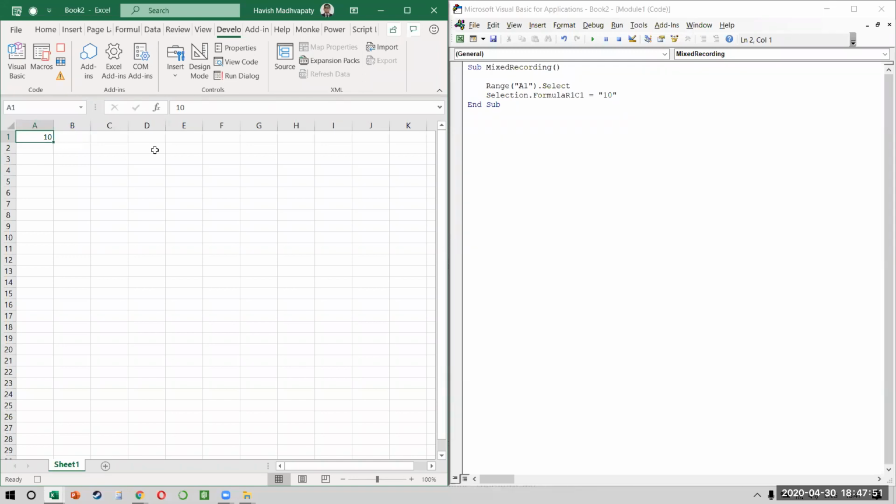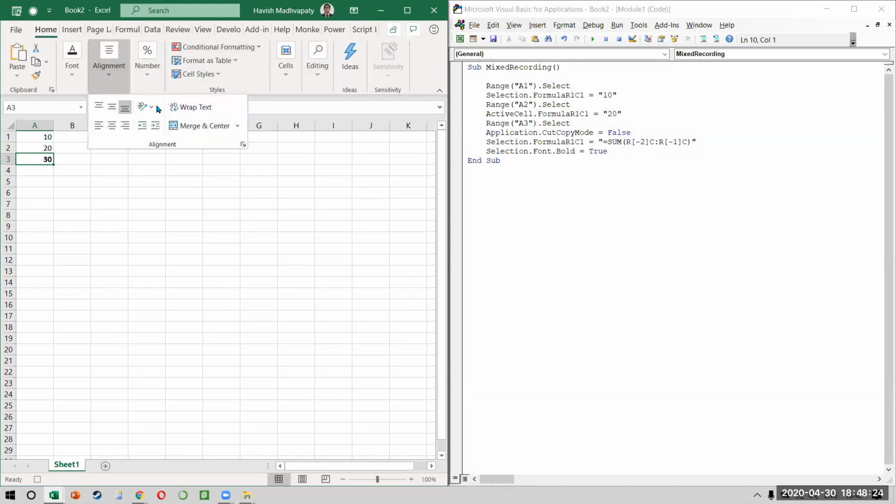Now you might say, but why is this? What is this R1C1? They're just an inbuilt object and you have to use it in the same manner. For example, if I put 20 and I write equal to sum of 20 and 10, what do I get? It says selection.formula R1C1 is equal to sum of R minus 2 C, R minus 1 C. Okay. So I hope now it's making sense. If I press Ctrl B, it makes it selection.font.bold equal to true. If I align it in the center, so alignment and center, it becomes this entire line of code.